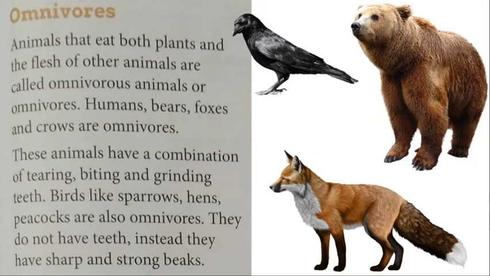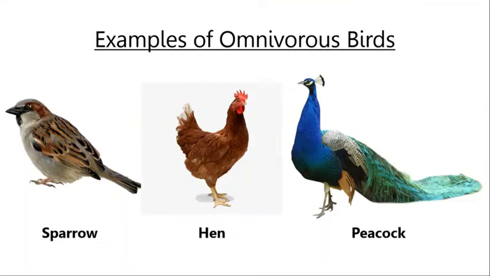So students, what are the specialities of omnivorous teeth? They have a combination of tearing, biting and grinding teeth. Some birds are also omnivores. Examples are sparrow, hen, peacock, etc. As we know, birds do not have teeth, but they have sharp and strong beaks.